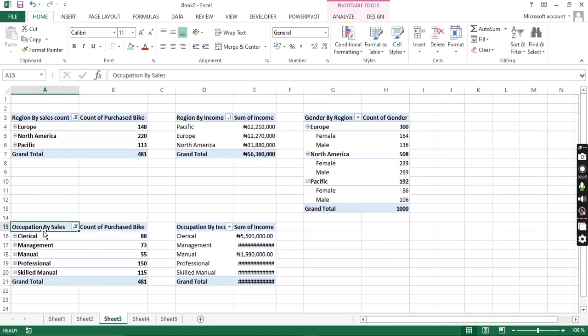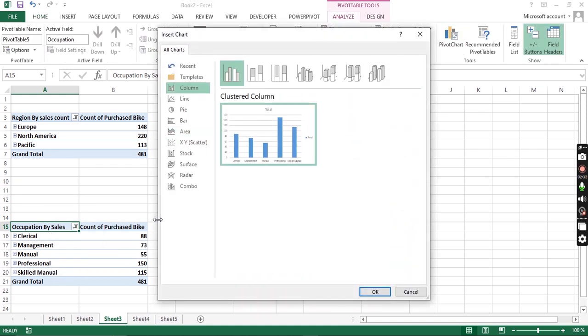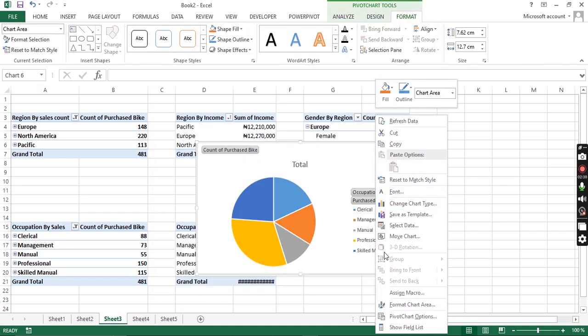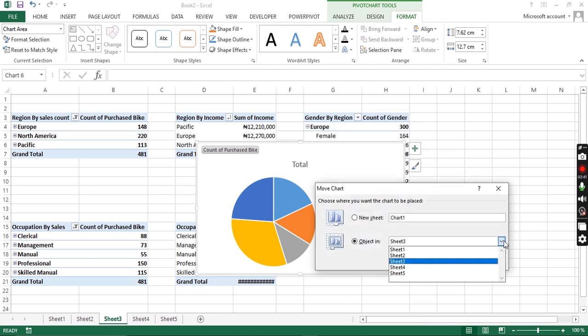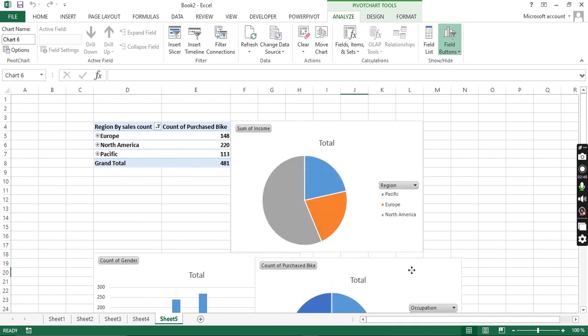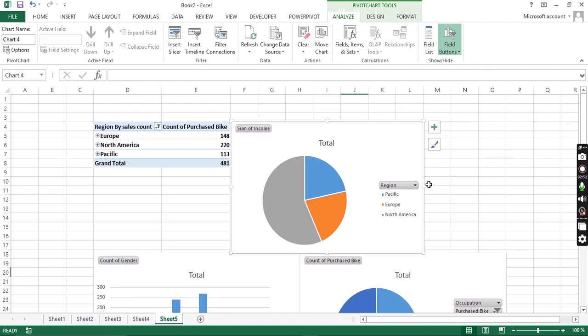Then we went ahead to take this and do a chart for it. Which chart did we even do for this one? I think it was a pie chart as well. Yes, pie chart. Then we again moved it over here, then put it under. So I think I'm going to stretch this now.